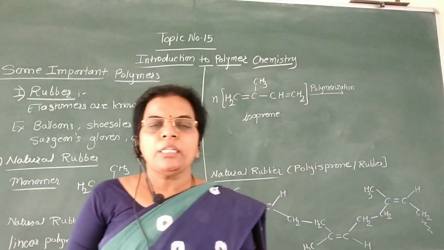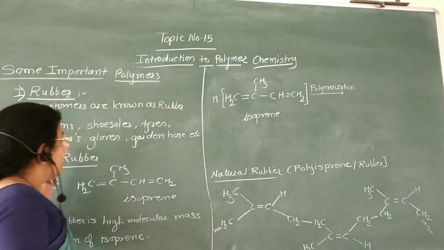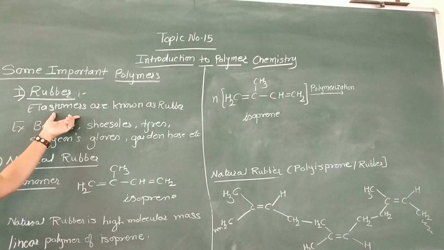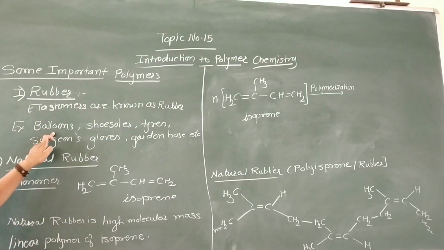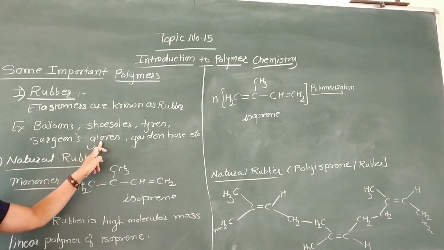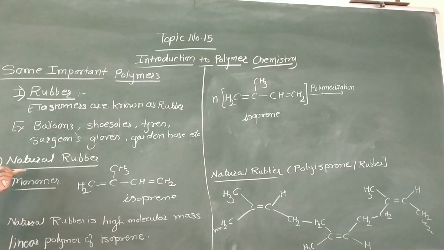Now we are going to see the preparation of some important polymers, in which first we are going to see rubber. Rubber is an elastomer. That is, these elastomers are known as rubbers. For example, balloons, shoe soles, tires, surgeon's gloves or garden hose are examples of these rubbers. Now first we are going to see natural rubber. This natural rubber is obtained from a rubber plant or rubber tree.